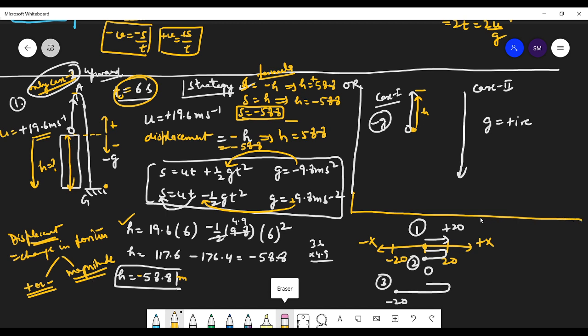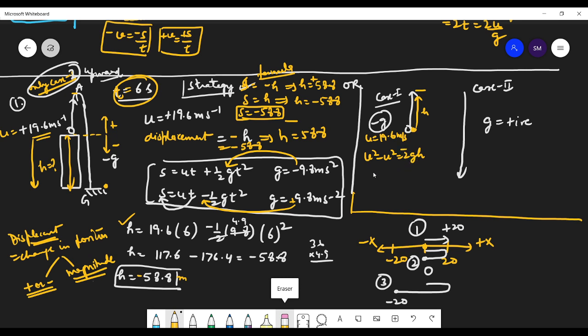Yes, sir, clear. Now, if you take this case as case 1, the body is thrown upward with a velocity of 19.6 meter per second. So here, what's the maximum height attained? We know the formula. We have already written the formula, because v square minus u square is equals to 2gh. And here also, if you are taking this g as positive, put g is equals to minus 9.8. Or take it as negative.